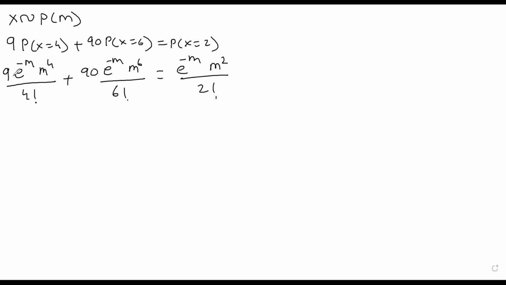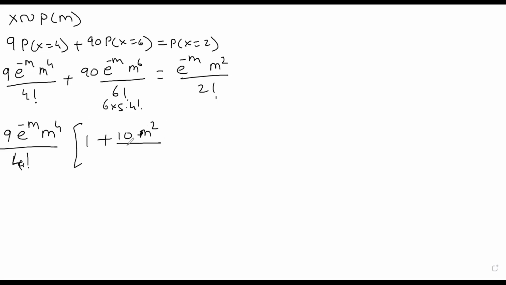यहाँ से हम लोग क्या कॉमन ले सकते हैं? I can take 9 common from left hand side. E raised to minus m common, m raised to 4 common upon 4 factorial. ये कॉमन ले सकते हैं क्योंकि यहाँ पे 9 है, e raised to minus m है, m raised to 4 है, और ये 6 factorial is 6 into 5 into 4 factorial, तो 4 factorial भी है. तो ब्रैकेट में आएगा 1 plus this is 10 m square upon this is 30. And this will be e raised to minus m square upon 2.